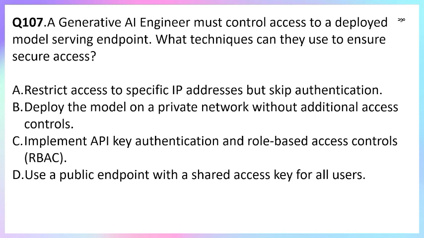Whereas option B, deploy the model in a private network without additional access control, limits exposure but is still risky since no authentication or authorization is there, right? Whereas in option C, there is API key authentication and role-based access control, which is best practice. It enforces authentication through API keys and OAuth, and RBAC ensures the authorization of users to access and perform actions, right?